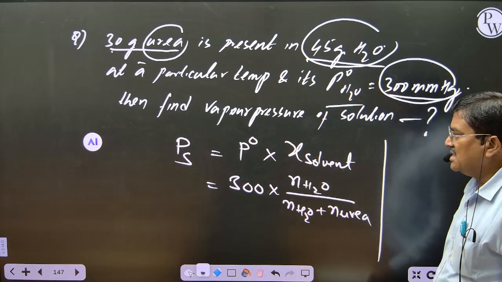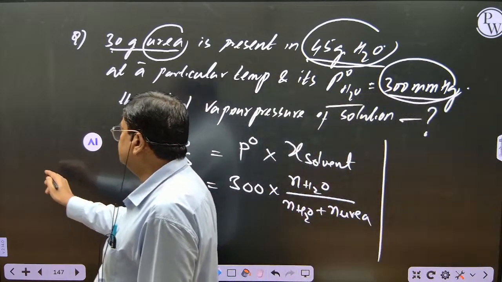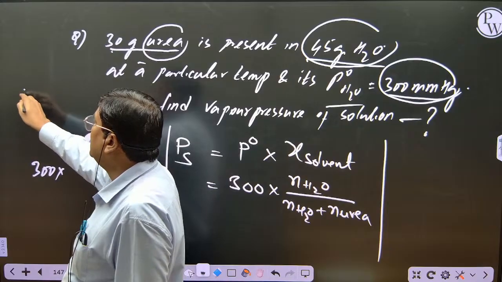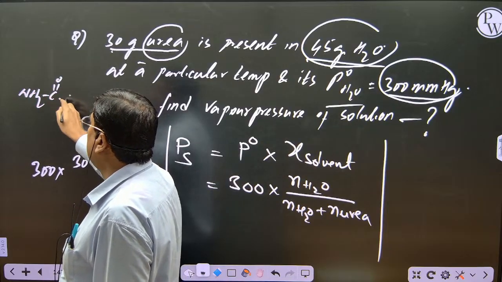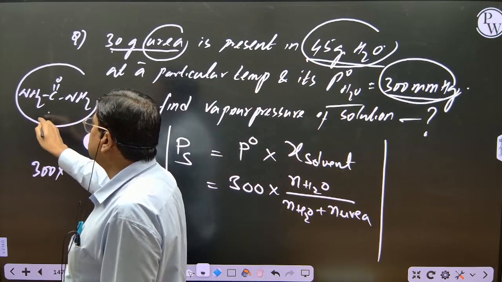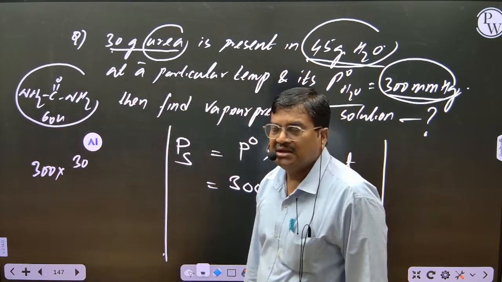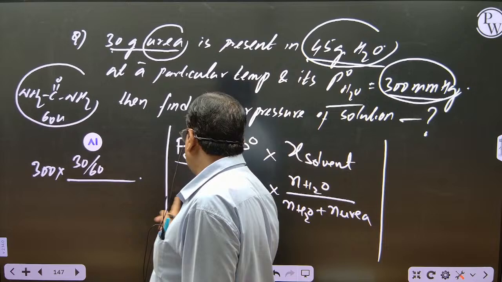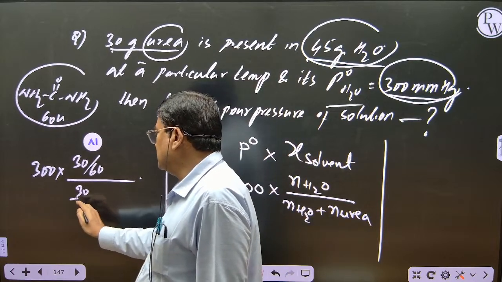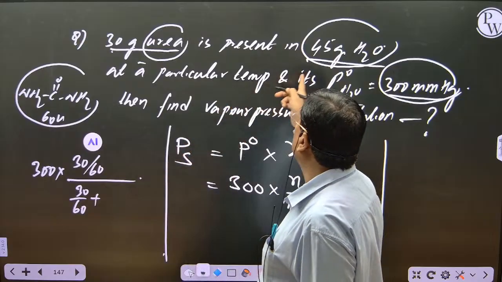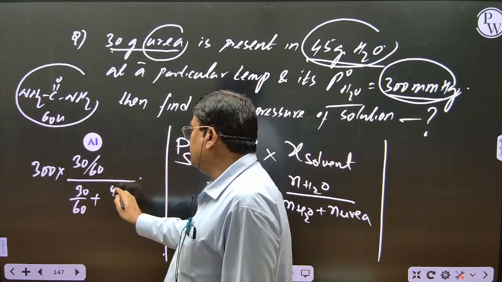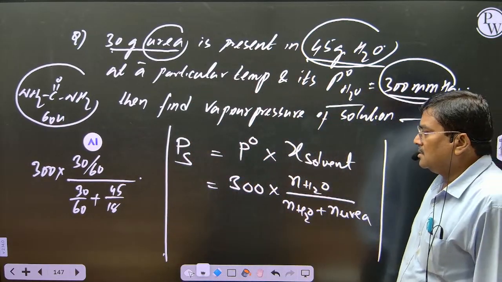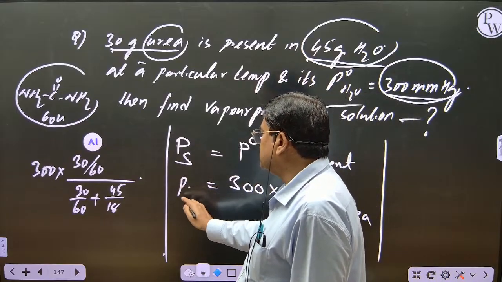Now copy this up to this, I write here. Then what we write? 300 into, what is the mass of urea? 30. And the urea formula you have to know. What is the formula of urea? NH2CONH2. When you find the molar mass of this, it comes 60. Algebraic sum you add, check, 60 you get. That means 30 by 60 upon 30 by 60 plus, what is the mass of water given? 45 grams given. So 45, what is the molar mass of water? 18. Understood? This is how we get vapor pressure of solution.